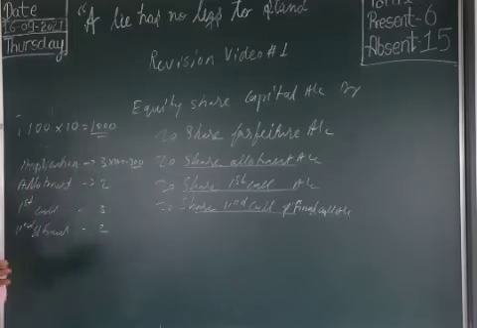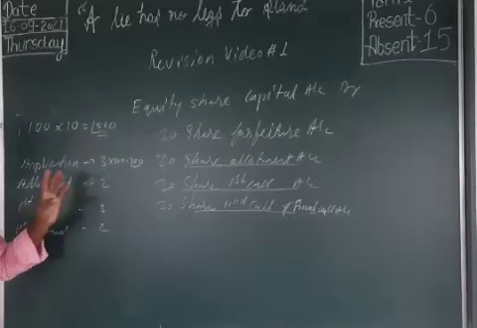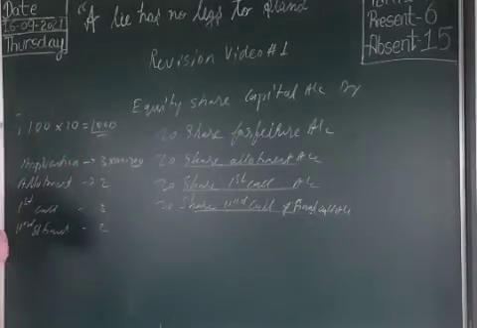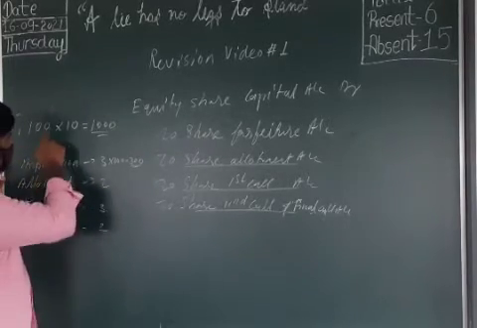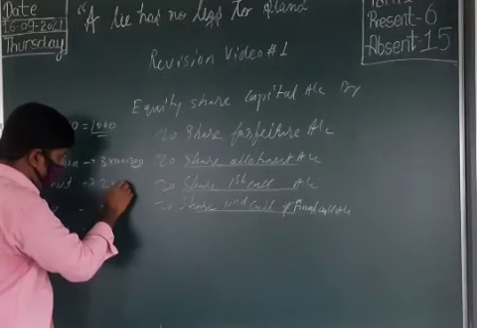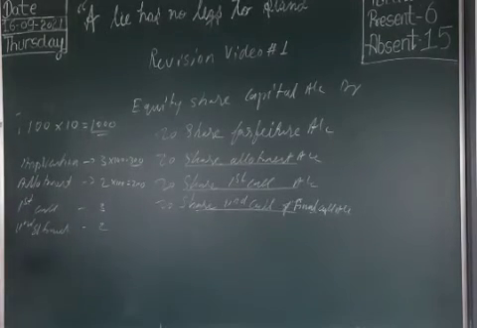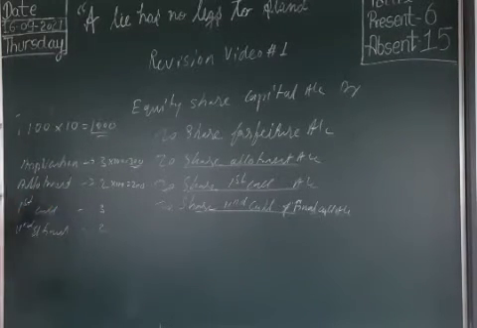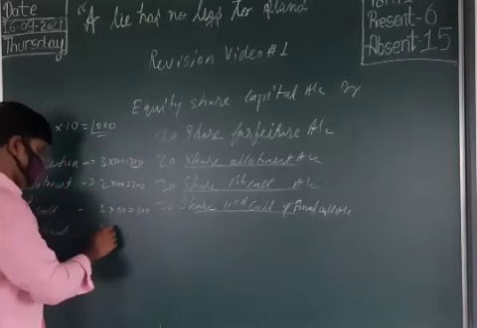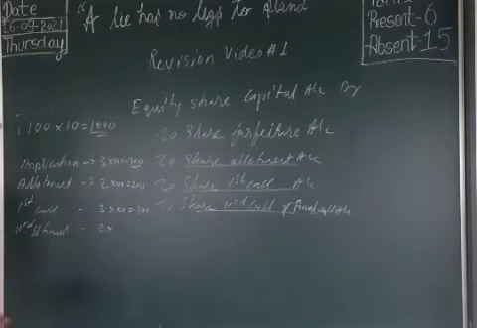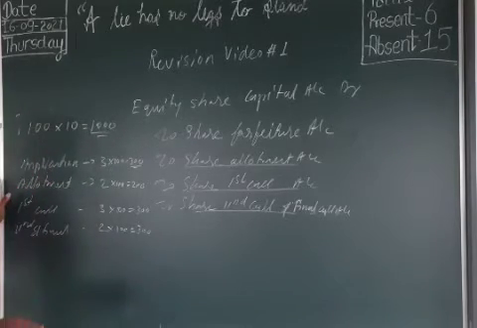That means the application money, at the very beginning, has to be paid, and he paid. Then the company asks for the allotment money. All other shareholders paid their allotment money, but this person who is holding the 100 shares didn't pay it. How much? 200 rupees on allotment. The same person failed to pay the first call money, that is 3 into 100, 300. The same person did not pay the second and final call also. 200. So how much did he pay out of this 1000?